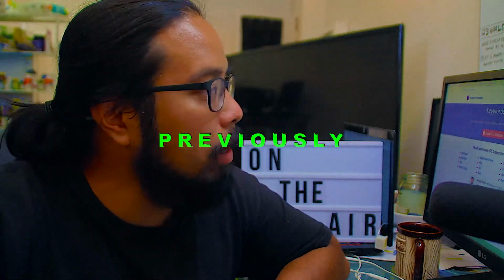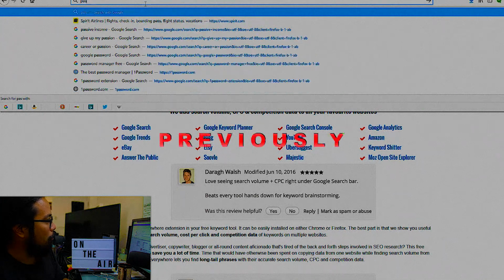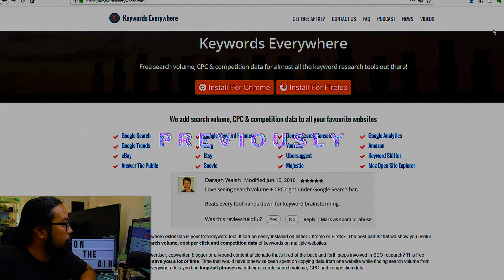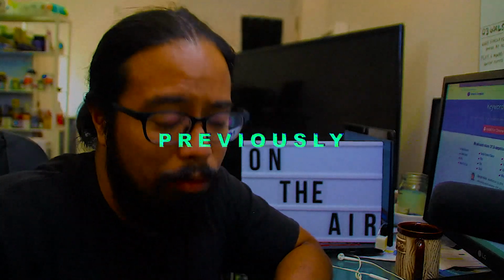Today we're going to be talking about keyword research for your social media. The keyword we're going to be using today is passive income. Keywords Everywhere: all you've got to do is install it for Chrome or Firefox, depending on what you're on. It's a free, really good software.